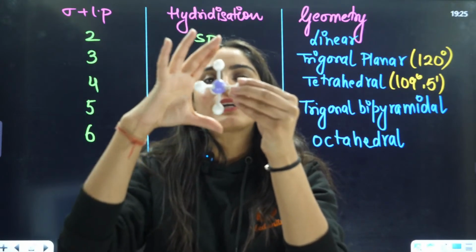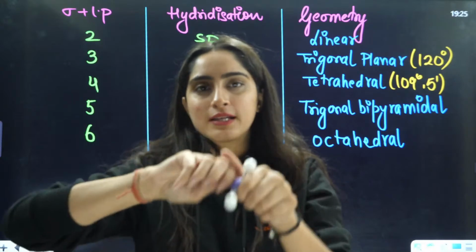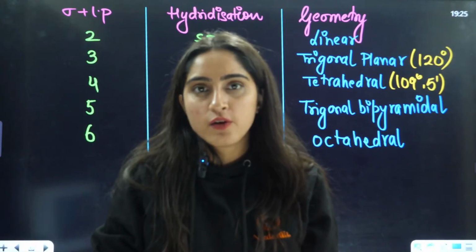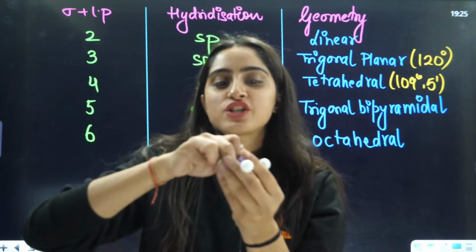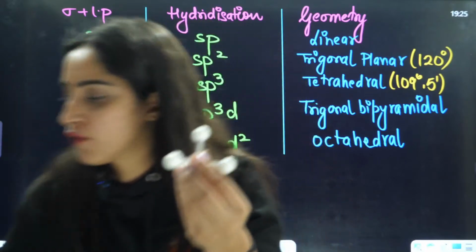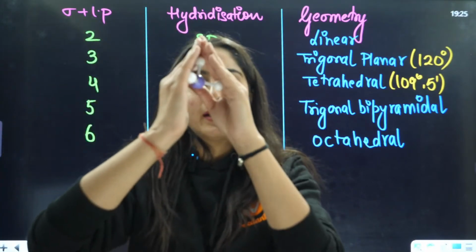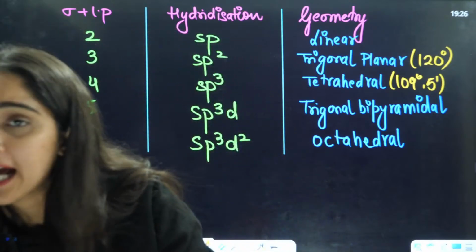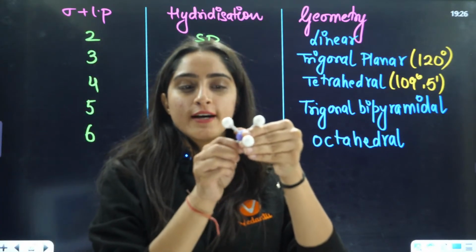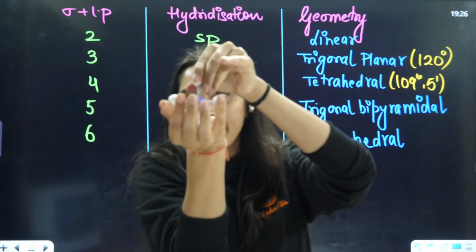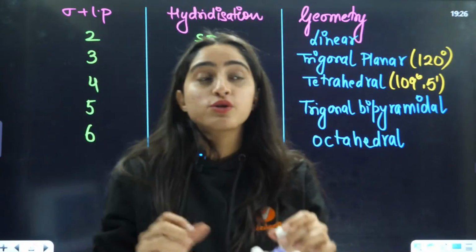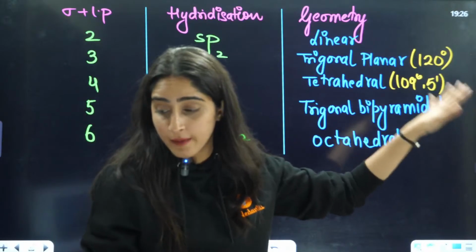When I attach one atom over it, it forms a pyramid. If I attach two bonds here, it forms two pyramids, one here and one here. That is what is called trigonal bipyramidal.